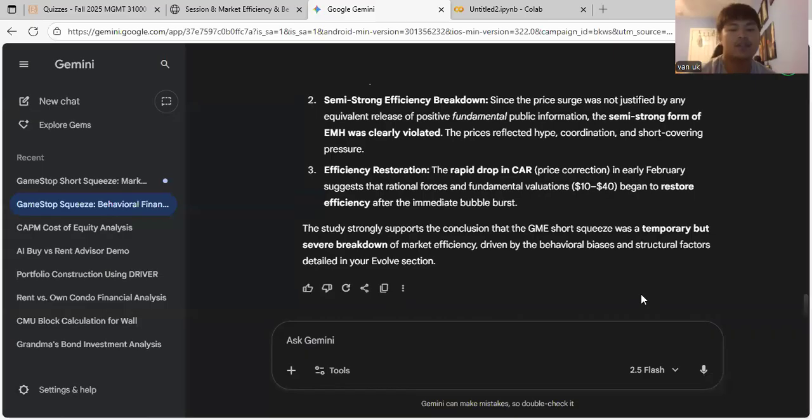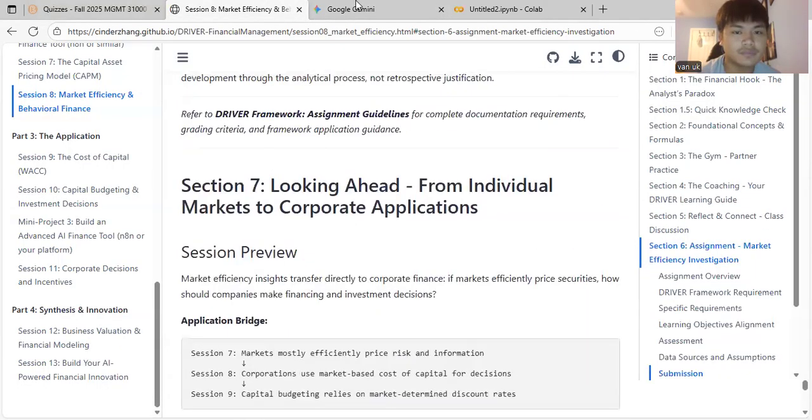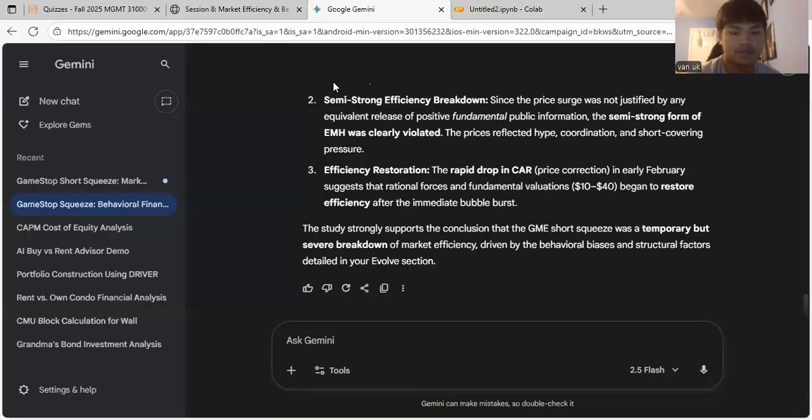And the study strongly suggests the conclusion that the GME short squeeze was a temporary but severe breakdown of market efficiency, driven by behavioral biases and structural factors detailed in my analysis section.